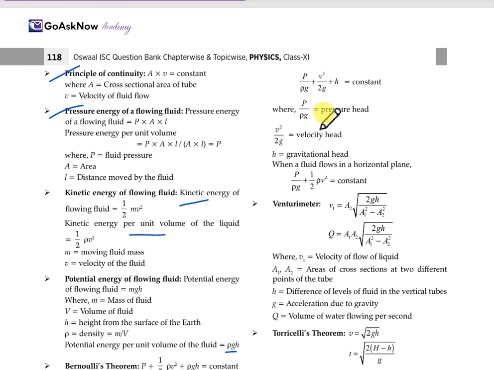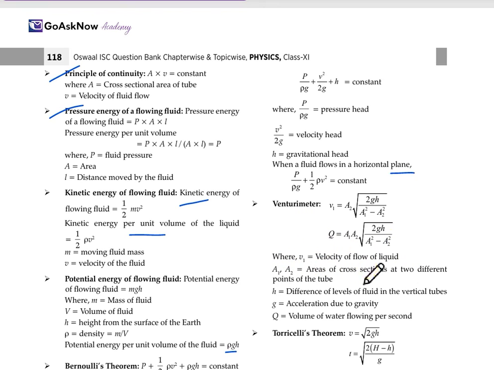Then P upon rho g is the pressure head, V square upon 2g is the velocity head, and h is the gravitational head. When the fluid flows in a horizontal plane, P upon rho g plus half rho V square equals constant. Then for the venturimeter, V1 equals A2 times the whole root of 2gh upon A1 square minus A2 square, and for Q it will be A1 A2 root of 2gh upon A1 square minus A2 square. V1 is the velocity of the flowing liquid.